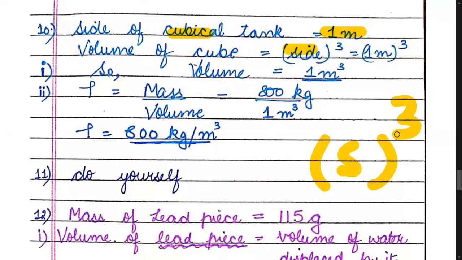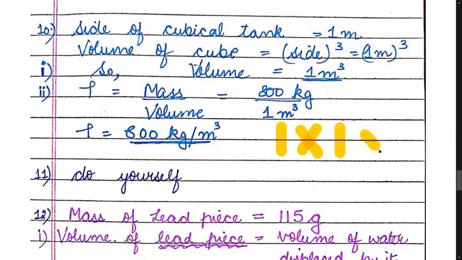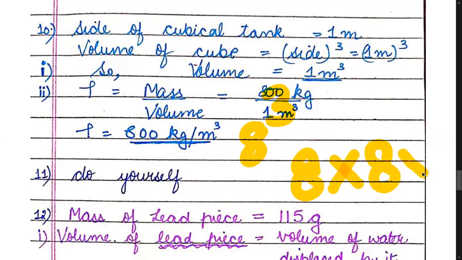So the side is 1 meter. That means volume will be cube of 1. What do we mean by cube? Cube means 1 multiplied by 1 multiplied by 1. The number has to get multiplied with itself 3 times. If it was cube of 8, what would you do? Cube of 8 means 8 multiplied by itself 3 times.